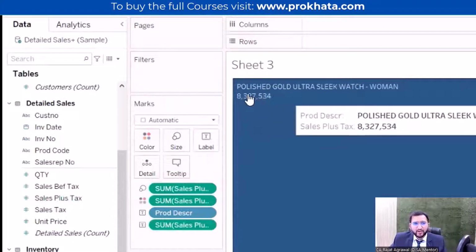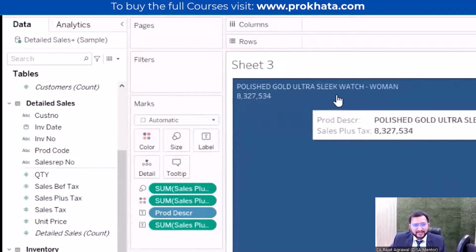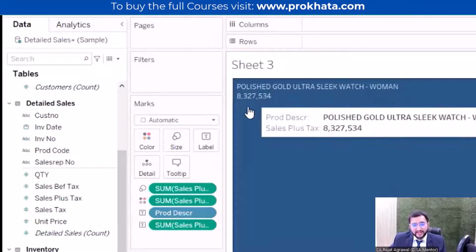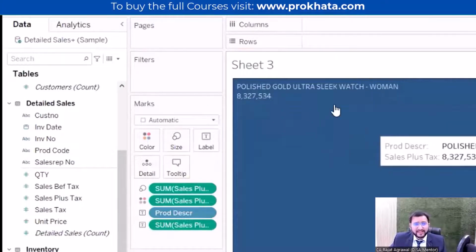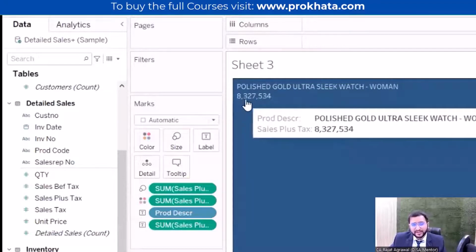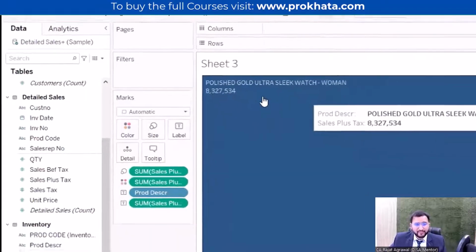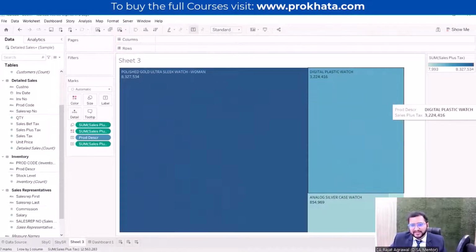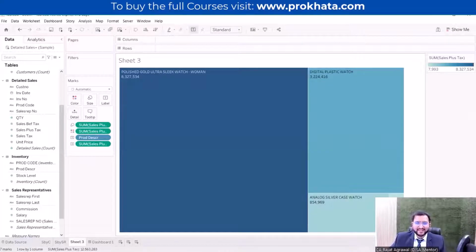Polished gold ultra sleek watch for women is selling the most for this company. The company has sold 83,27,000 of the value of this watch. And this is the second number, this is the third number, and in this way we can use this. This is called the heat map. You might have seen this in stock market portfolios. Many news channels use this to show the Nifty and Sensex data, to show the gain and loss.